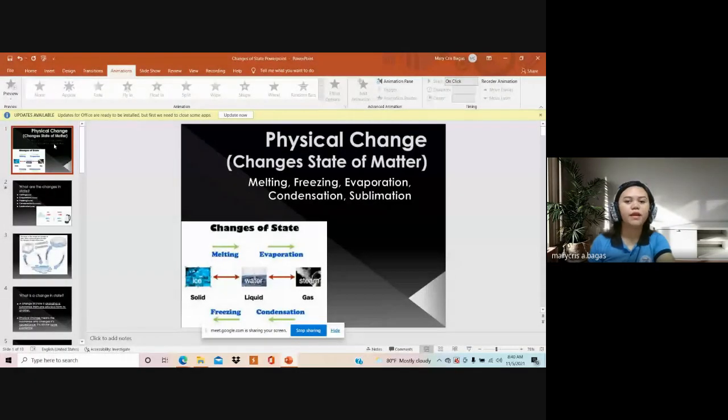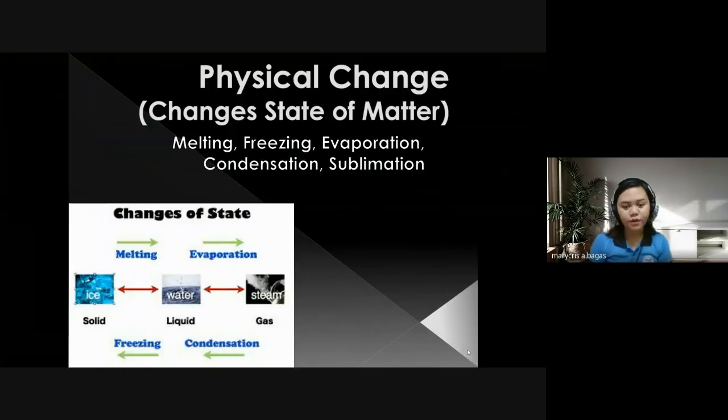Today, we're going to continue our lesson about physical changes of state of matter, or changes of state of matter. Today we're going to review and continue our lesson for you to remember this lesson. Okay, so this lesson has 5 important words.